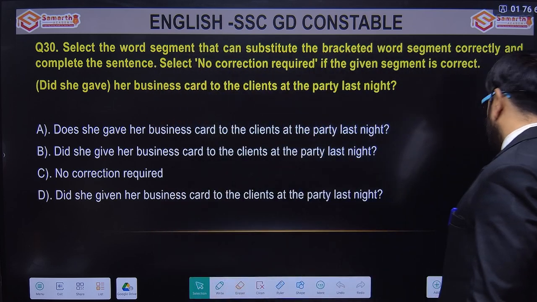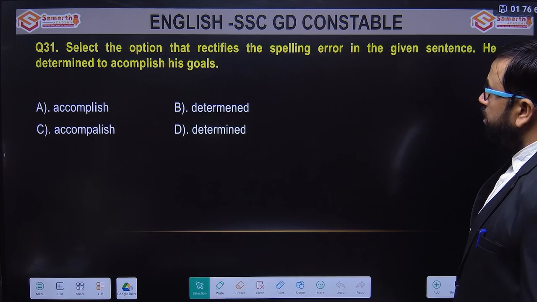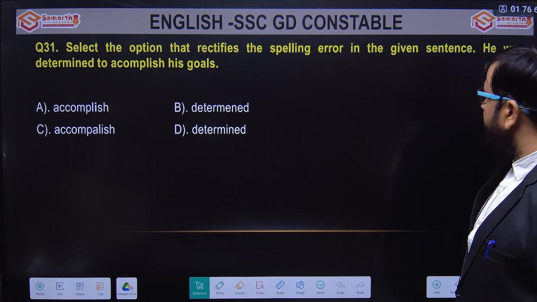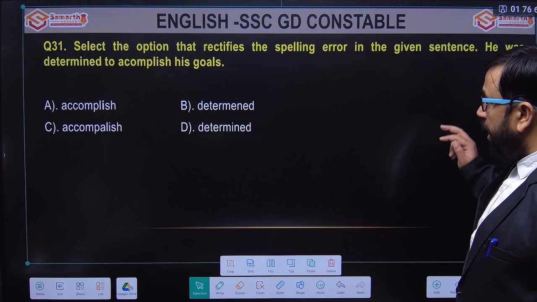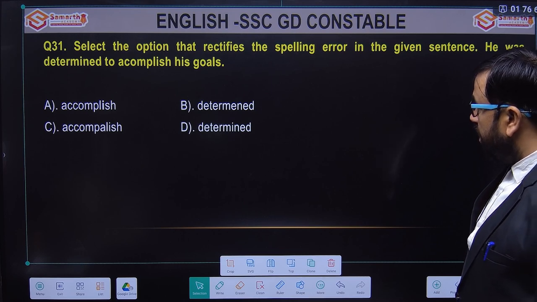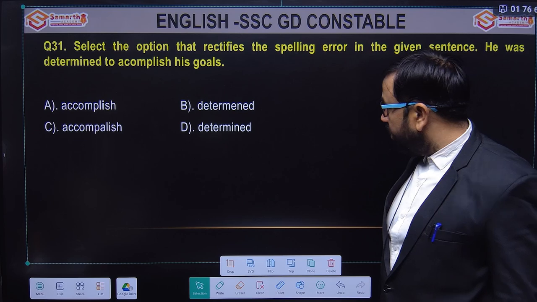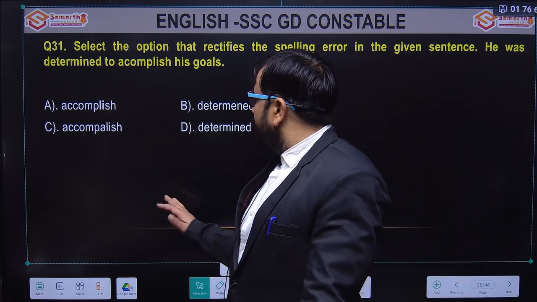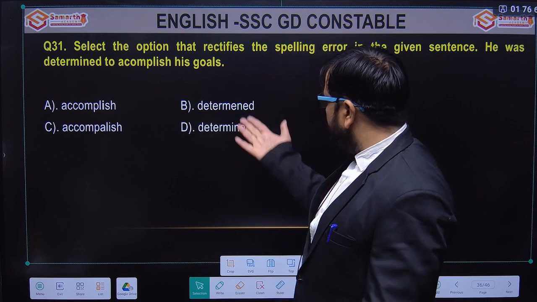Next one is: select the option that rectifies the spelling error. The question is: he was determined to accomplish his goals. The options are accomplished, determined, accomplish. We have to see the correct spelling. Two words are given, determined and accomplish.